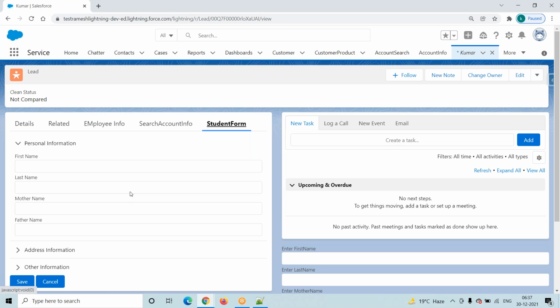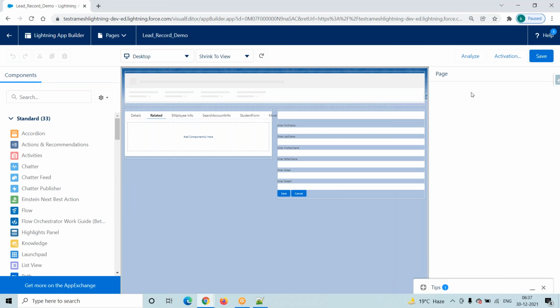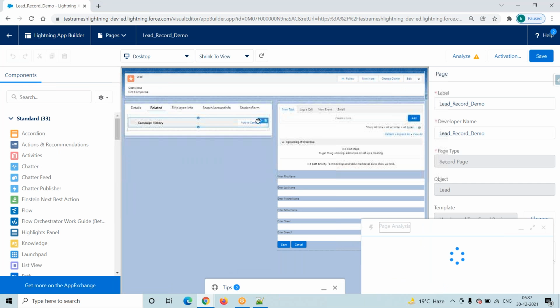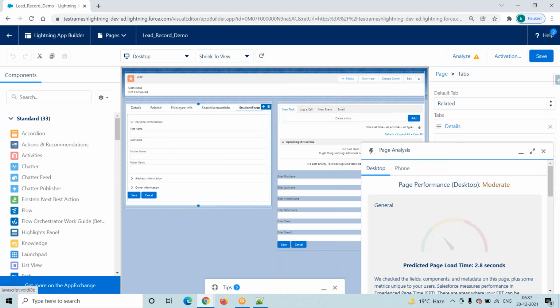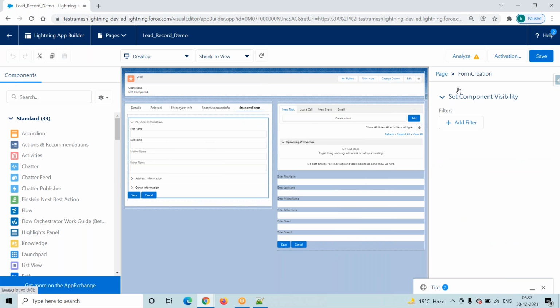We have to come into the record page, go here, edit page. First we have to find what is under the student form. Is it a lightning component or what exactly? So now go to the student form. Click on the student form. Click on this one. On the right hand side, you have to observe, it will show page form creation, right? So under this student form, we added the form creation lightning component.